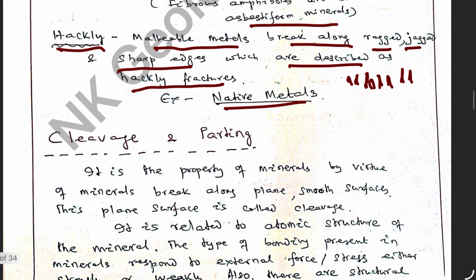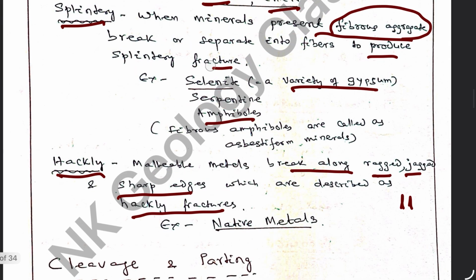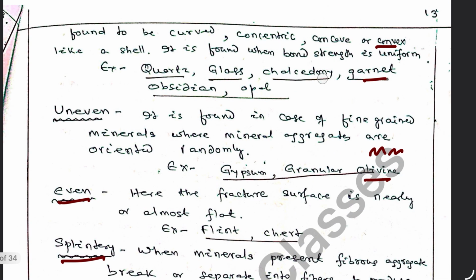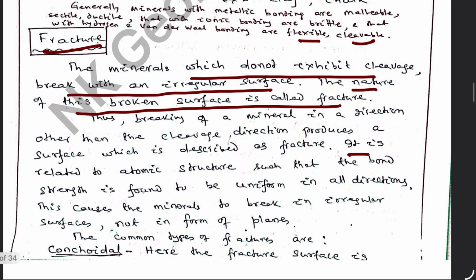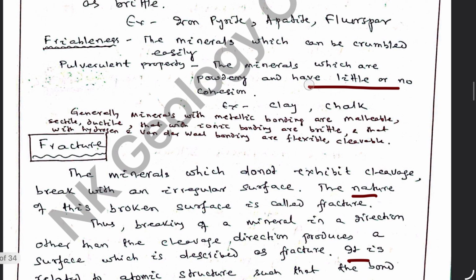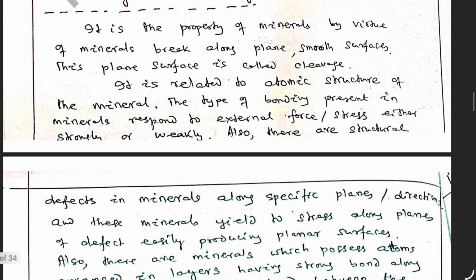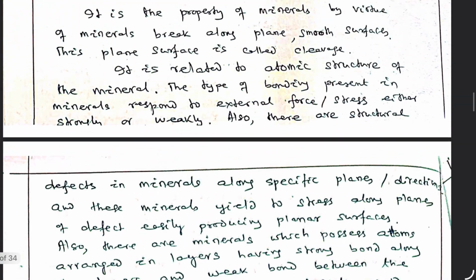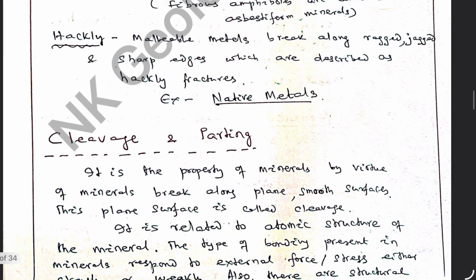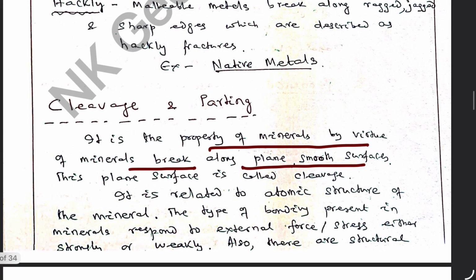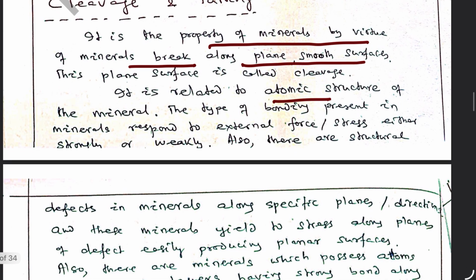Then let us discuss what is cleavage and parting. Cleavage is the property of the mineral by virtue of which it breaks along plane smooth surfaces, and it is due to its atomic structure and the bonding present.